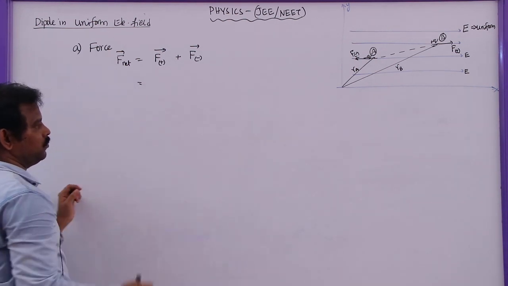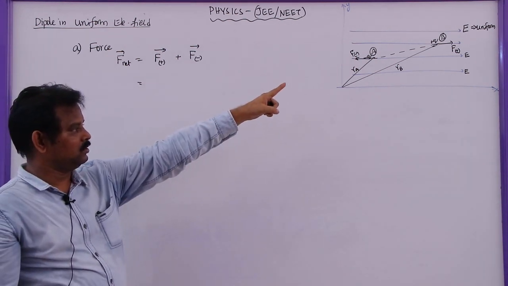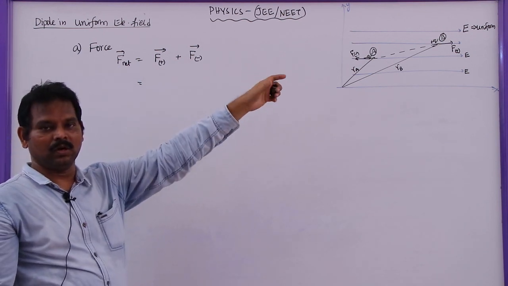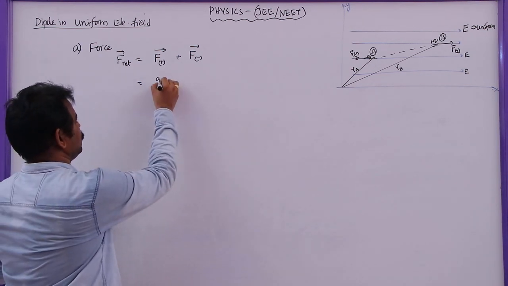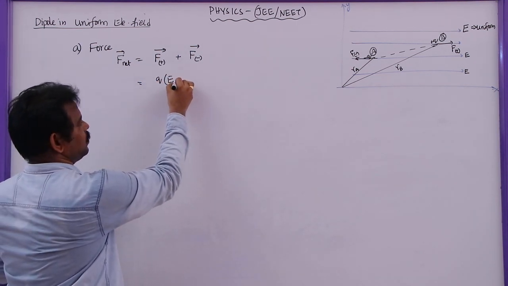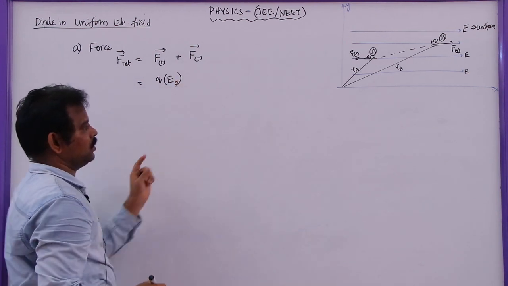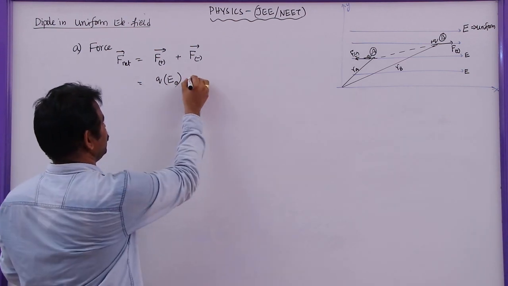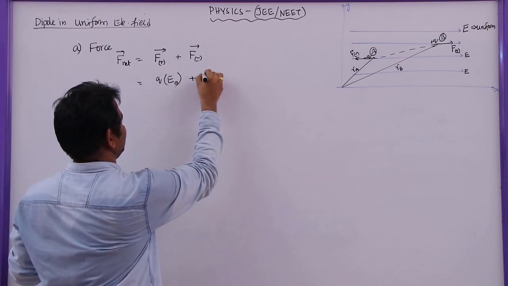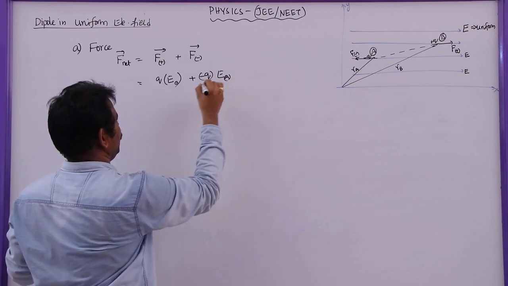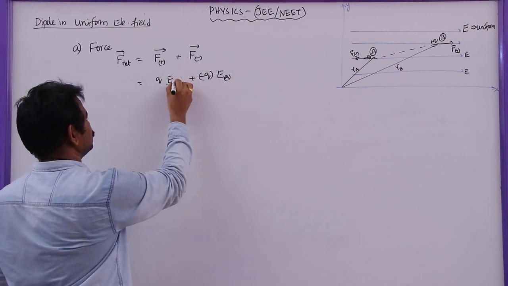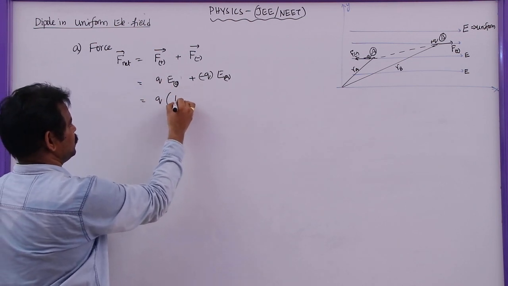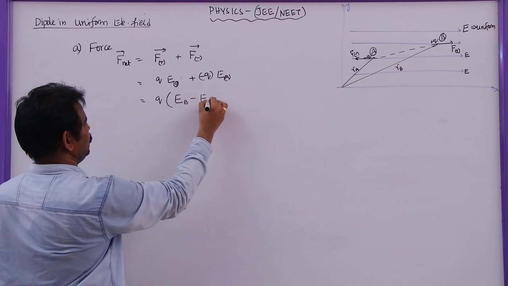We know that the force experienced by the positive charge, F positive, is given by the product of charge and the electric field at that point. So here I can write Q into EB, because the positive charge is placed at point B and the electric field at point B is EB, plus this is minus Q into EA. If you take Q common, this will become EB minus EA.